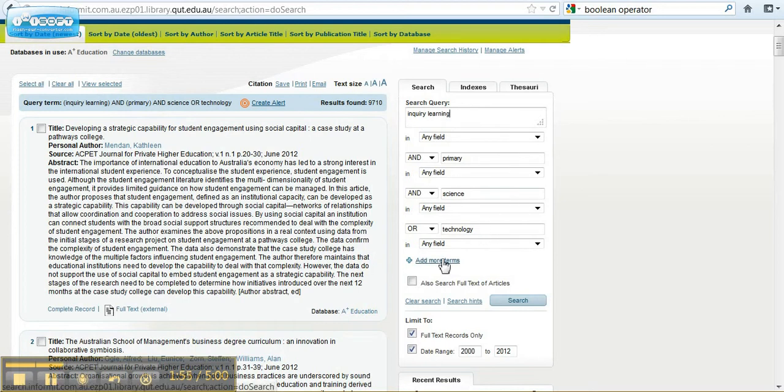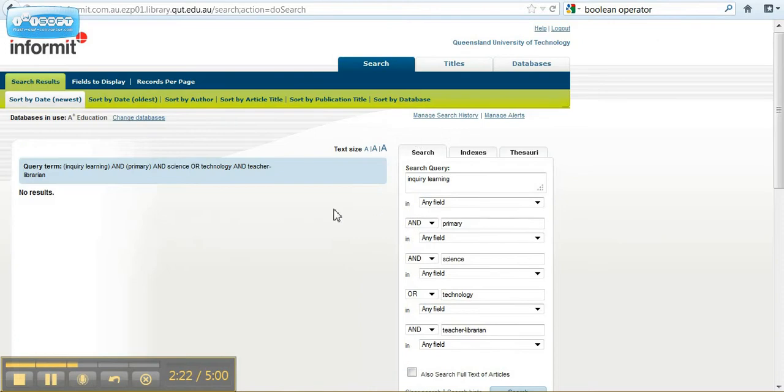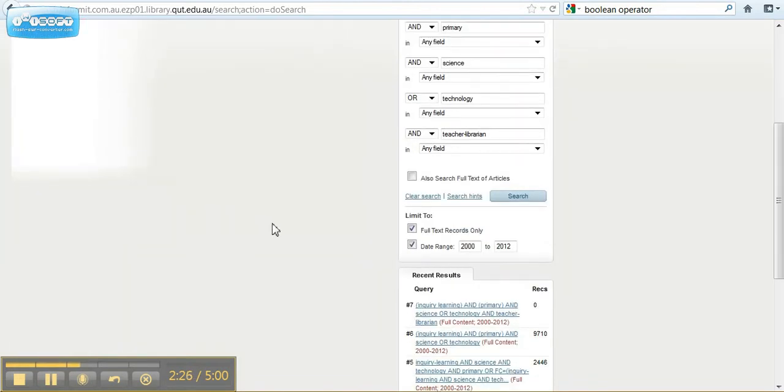So I'm going to try and add another term because my inquiry has started to go specifically along the lines of looking at teacher librarians and how they can assist with the guided inquiry or inquiry learning process. So we'll see what happens with the teacher librarian added in there. No results, so that's not what I wanted.